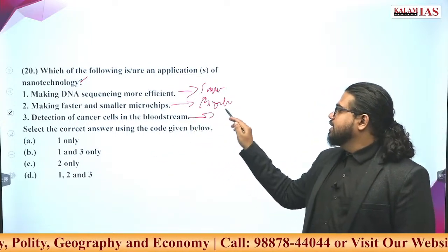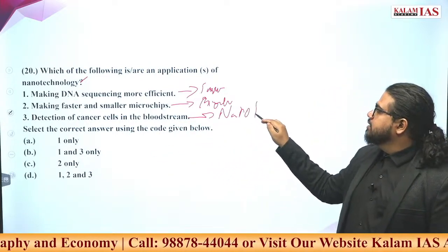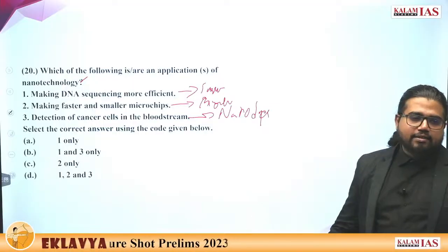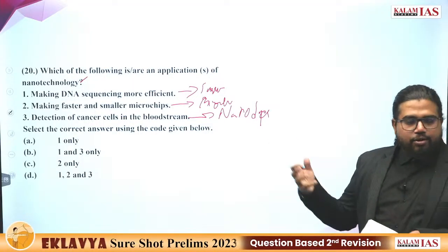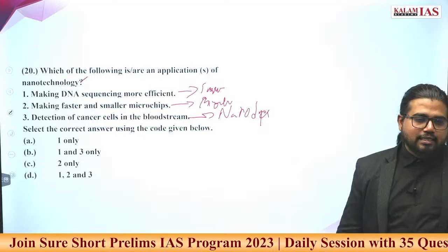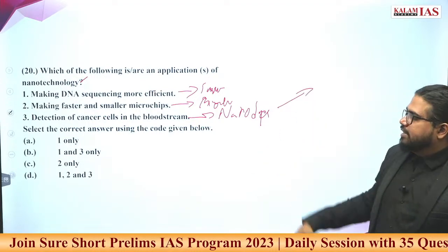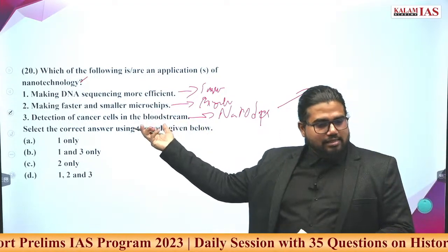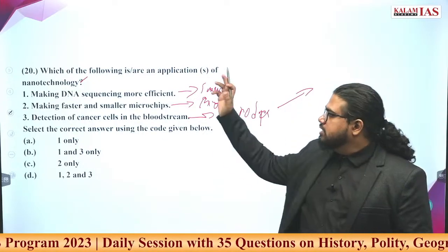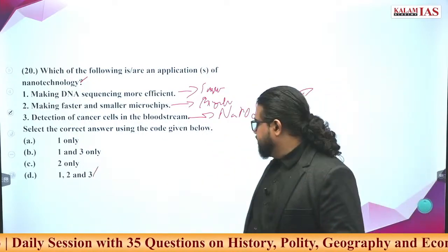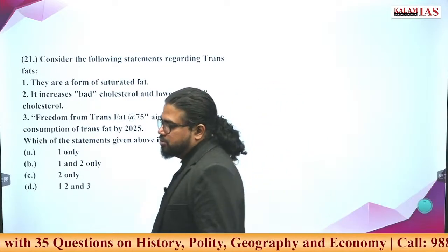Detection of cancer, like nano dyes that are coming. These dyes can be injected into the body, or a specimen can be tested under them, and this will give a clear indication of the presence of cancer cells at very early stages. All these are applications of nanotechnology. D is the correct answer. Answer the 21st question first.